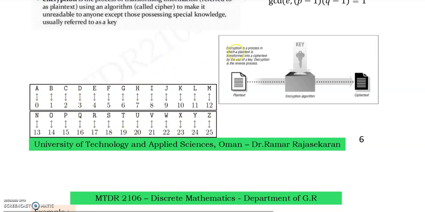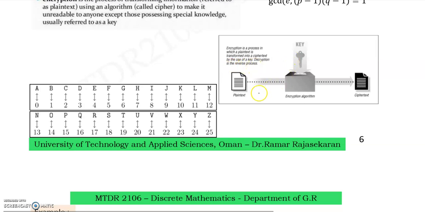Now, here the simple picture will explain more what is encryption. You see here, encryption is a process in which a plain text is transformed into a cipher text by the use of a key. Decryption is the reverse process.